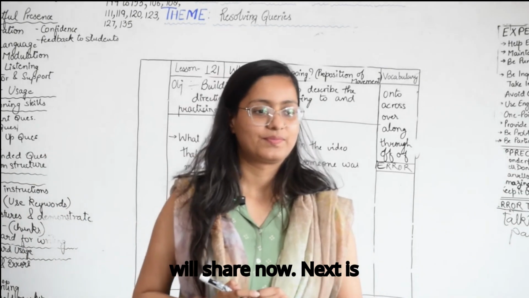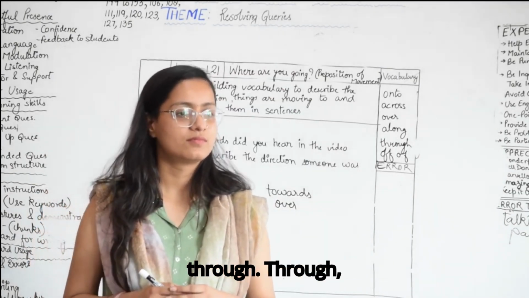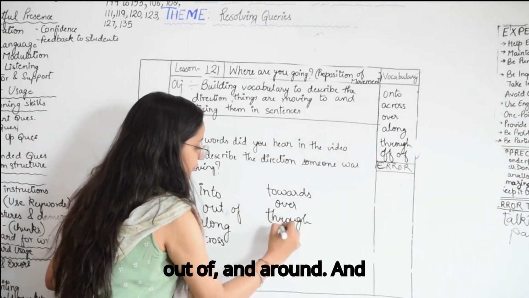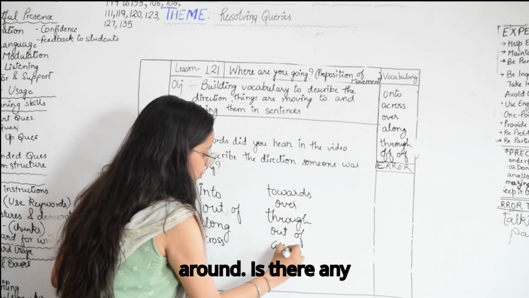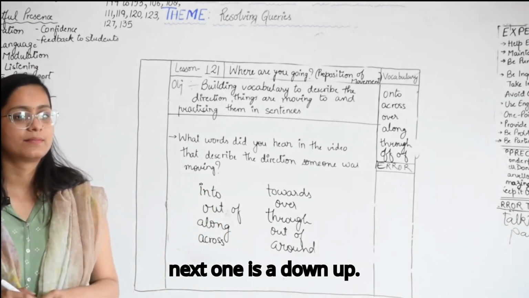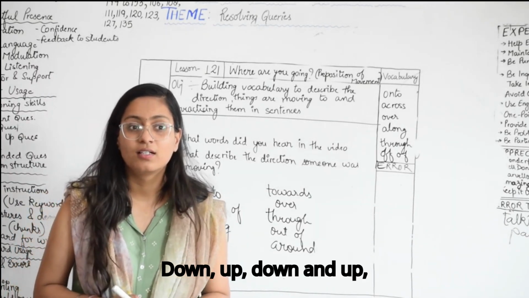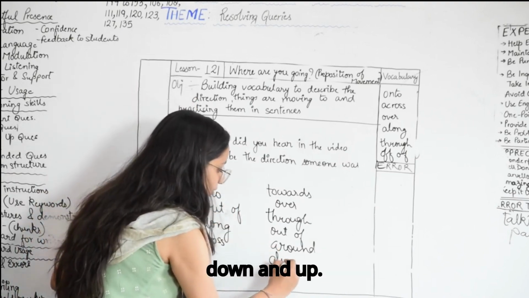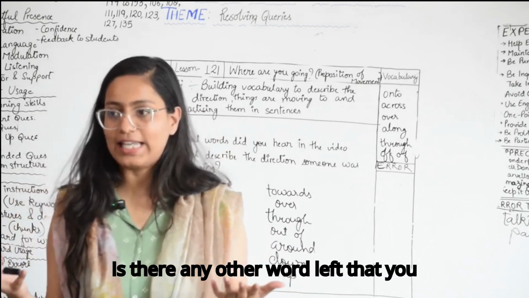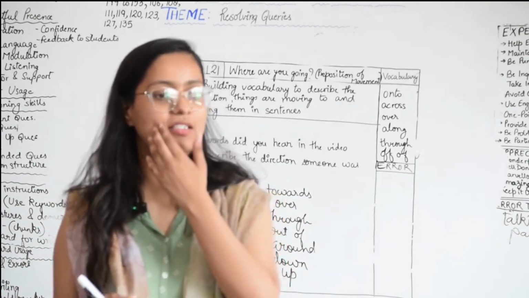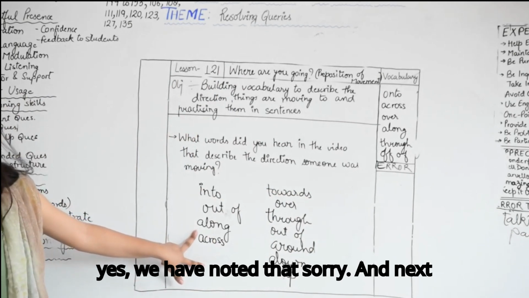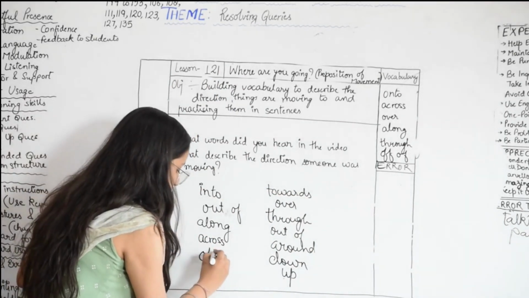Somebody else will share now. Through. Thank you. Out of, and around. Is there any word left? Down and up. Is there any other word left that you have noted? Along. Yes, we have noted that. And next one is off of.